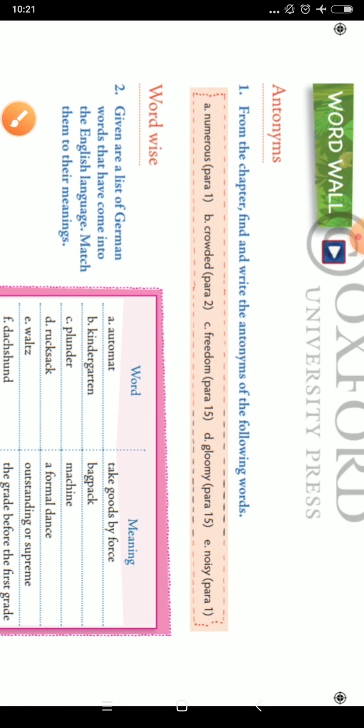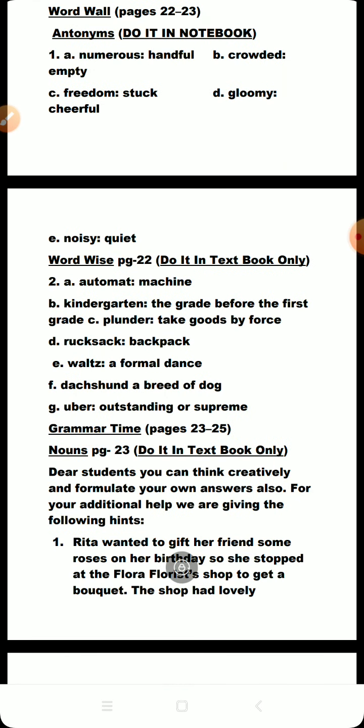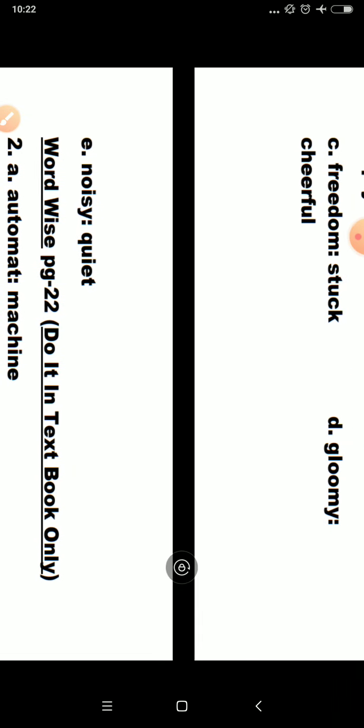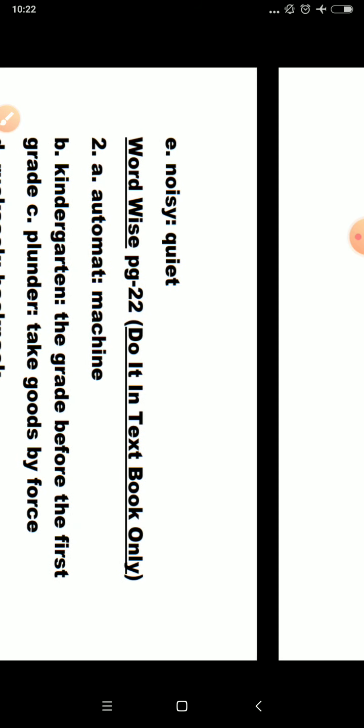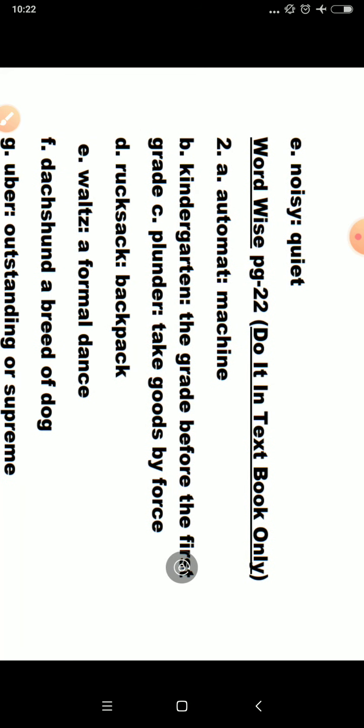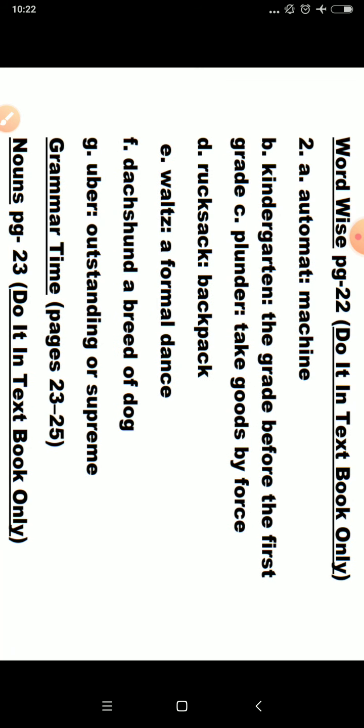Understood? Now, let us see what the remaining answers are. Gloomy, I told you, gloomy is cheerful. Freedom is struck, gloomy, cheerful. E1 is noisy. Noisy, opposite is quiet. Now, next on page number 22, we have a question which is given as a matchbox. So, this you can do in the book itself, just put the numbers, or you can match with lines also, no matter. But you have to be thorough. This can come in the exam.